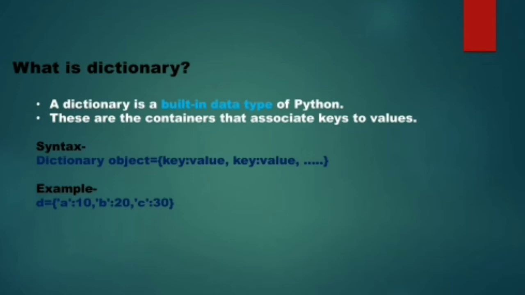In this way, in dictionary, we have an associated key. Every value has an associated key. Unlike list or tuple, where the index could only be numeric, here the key can either be numeric or it can be a string.